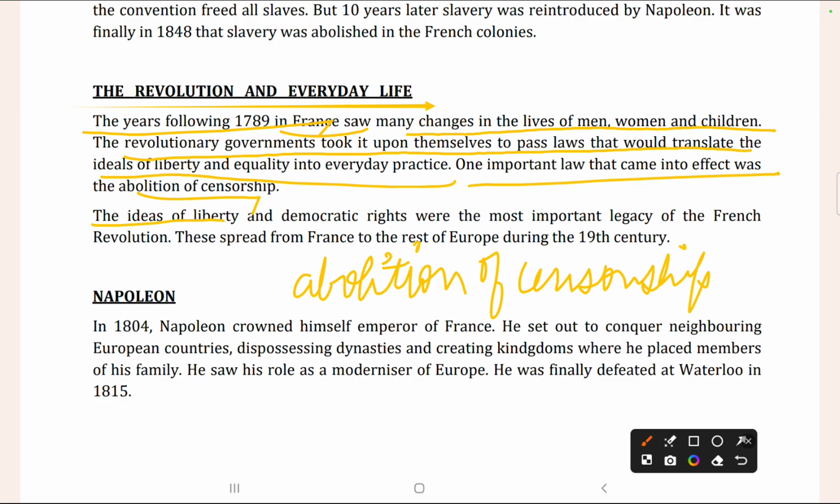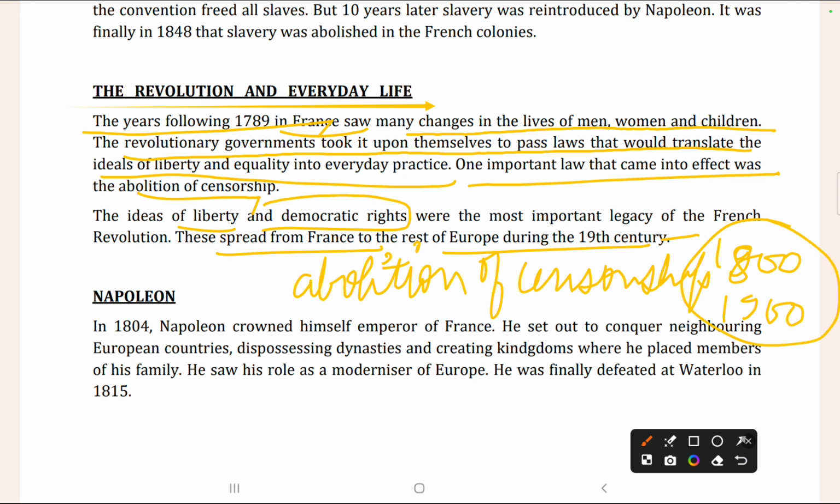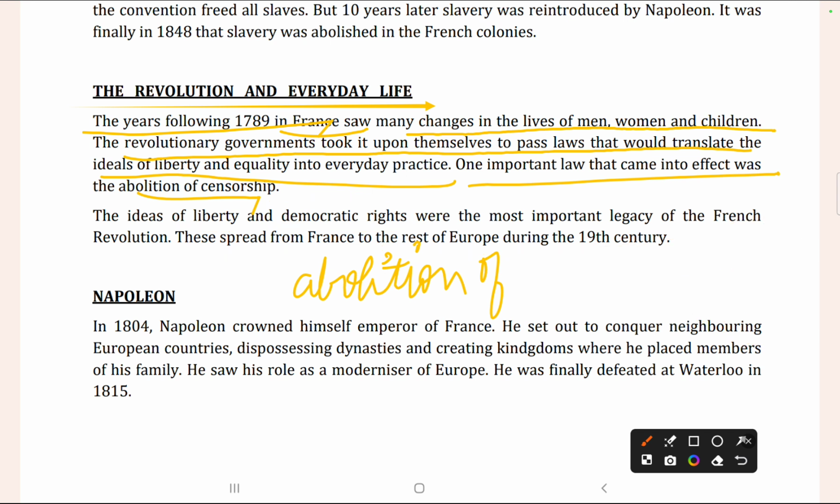So now the ideas of liberty and democratic rights, these were the two important ideas which were the legacy of the French Revolution. So what was the legacy of French Revolution? The ideas of liberty and democratic rights. These were spread from France to the rest of Europe in the 19th century में, यानी 1800 to 1900 में ये आगे और देशों जो यूरोप थे उनमें भी पास हो गए थे ये आइडियाज़।